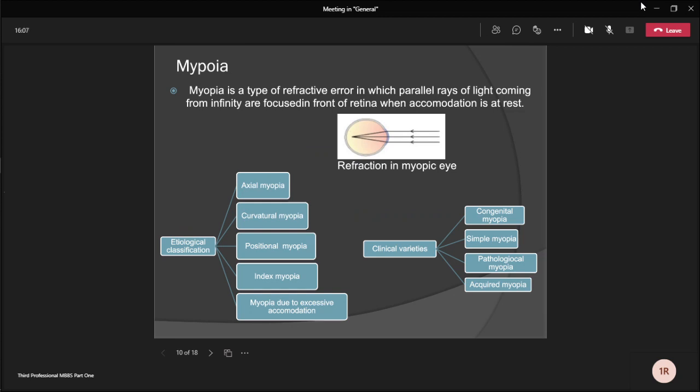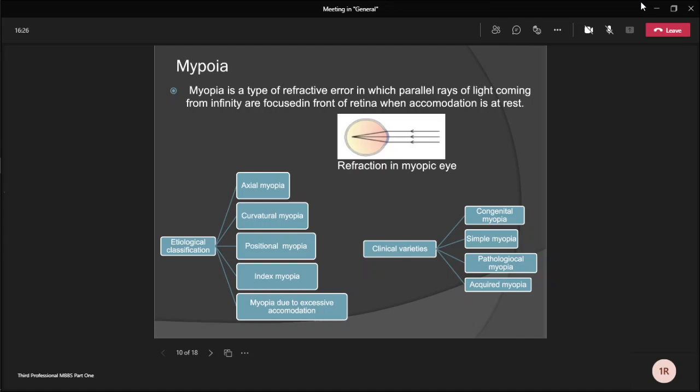Next is myopia. What is myopia? Myopia is a type of refractive error in which parallel rays of light coming from infinity are focused in front of the retina when accommodation is at rest. This picture shows the refraction in a myopic eye.